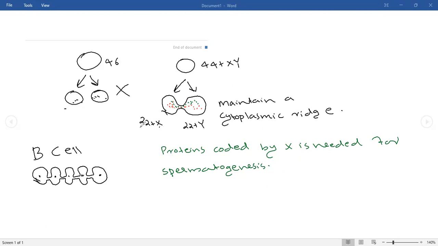So if there isn't any connection between these two, what will happen? The sperm which contains X will develop into a good sperm, and the sperm which contains Y will develop into a weak sperm. So when they maintain a connection till the final stage, there will be an equal distribution of proteins between the X and Y cells, so that both the cells will develop in a healthy manner. Is it clear?